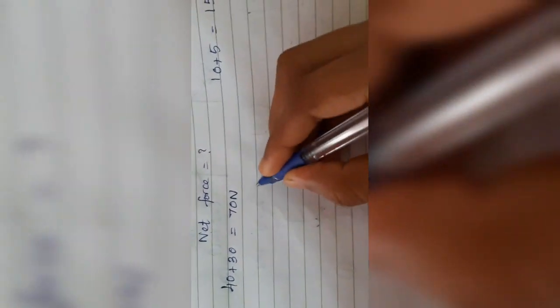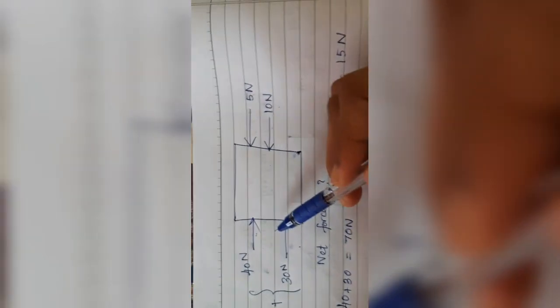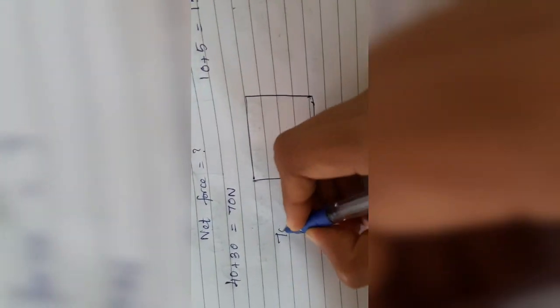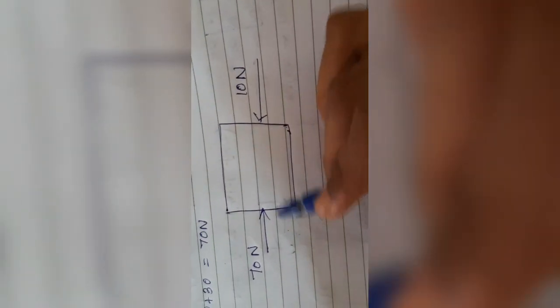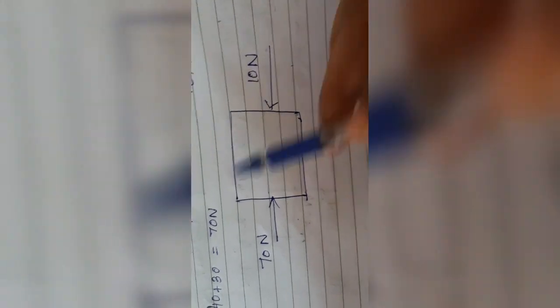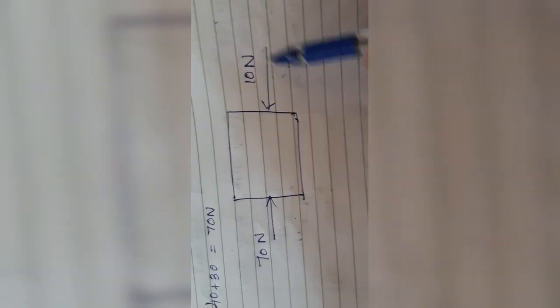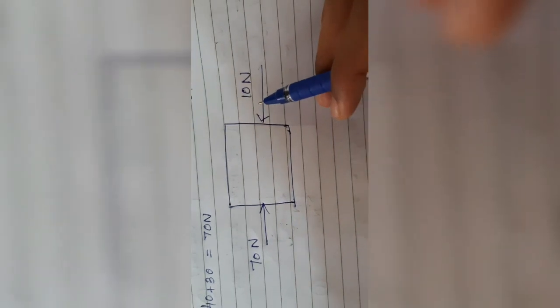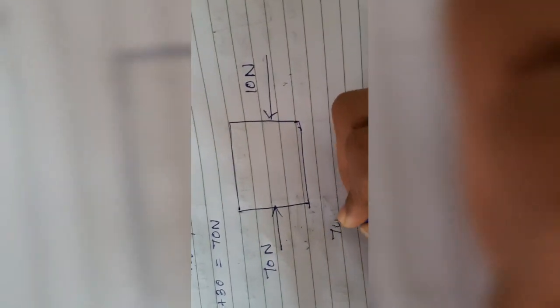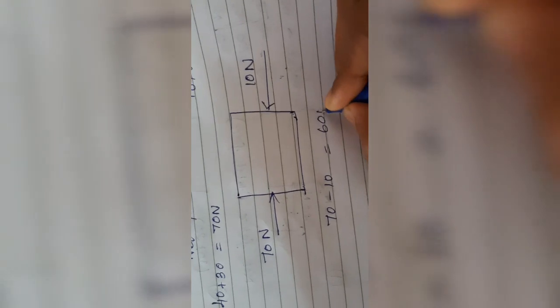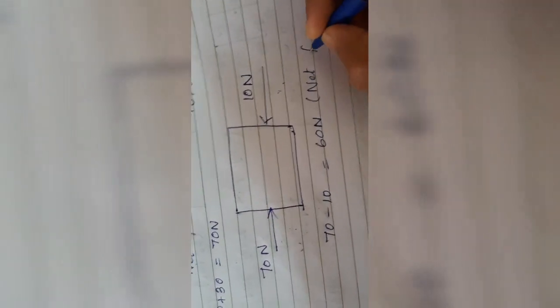Now, can I draw the diagram as I have converted the four forces into two forces now, like 70 Newton acting in this direction and 10 Newton acting in this direction. Now I have made my work easier. So I have only two forces. These two forces are in the opposite direction. Again, I will apply the rule that if the forces are acting in the opposite direction, I will subtract it. So 70 minus 10 is equal to 60 Newton is my net force.